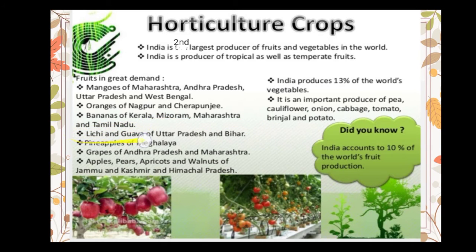Lychee and guava are in Uttar Pradesh and Bihar. Grapes are in Maharashtra. Pineapple, Meghalaya. Apple, peas, walnuts, apricots are grown in Jammu and Kashmir and Himachal Pradesh. India produces about 13% of the world's vegetables.